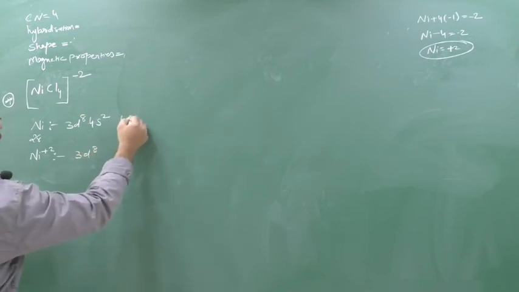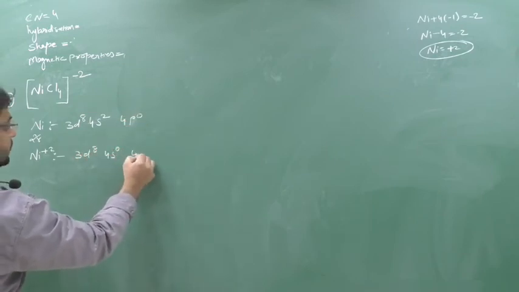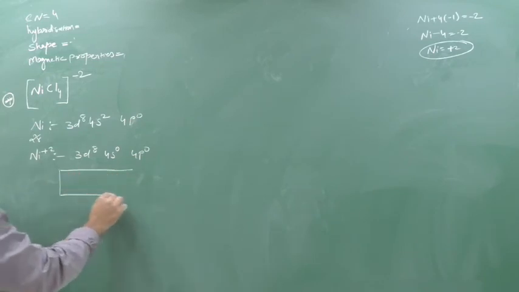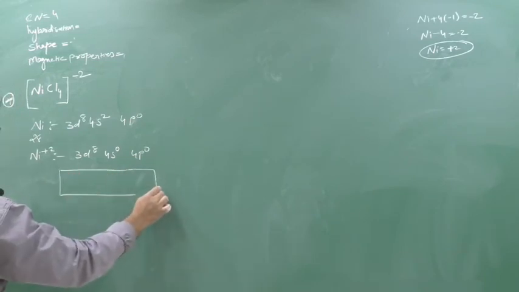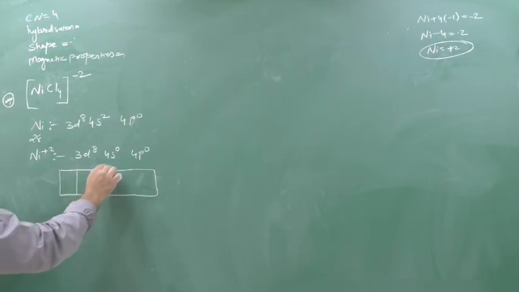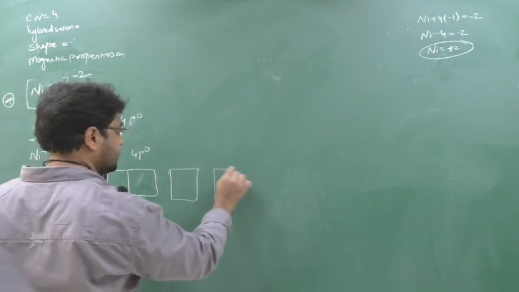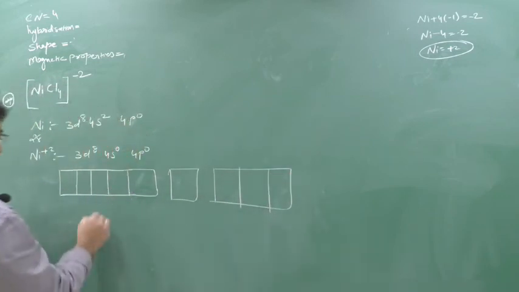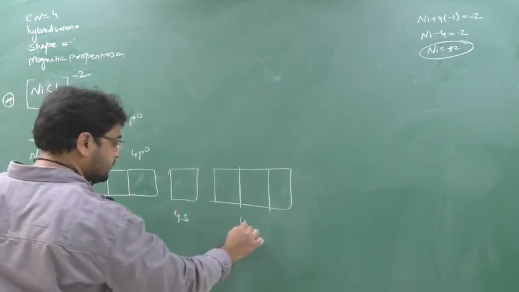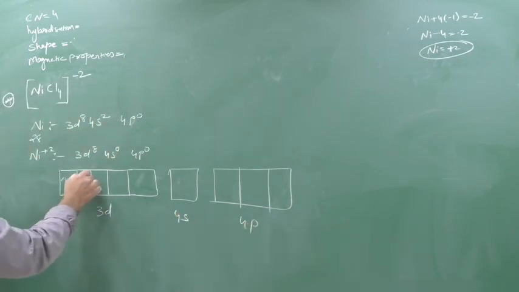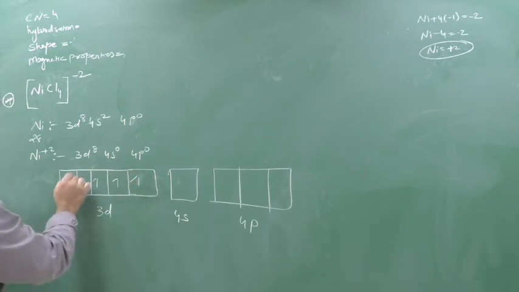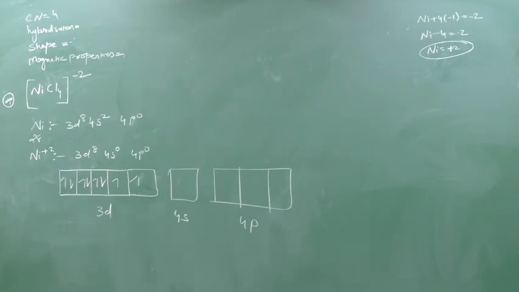3d8, and here 4s is 0 and 4p is also 0. So 1, 2, 3, 4, 5 for 4s 4p. So 3d, 4s, 4p. 3d8 means 1, 2, 3, 4, 5, 6, 7, 8. Yes or no? This is Ni plus 2. Now we have to see the chlorine, the ligand. Now Cl minus is which kind of ligand?